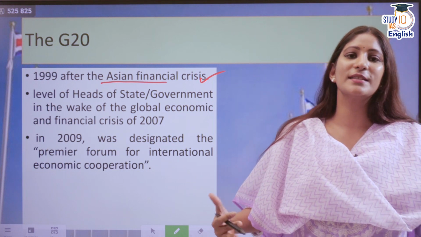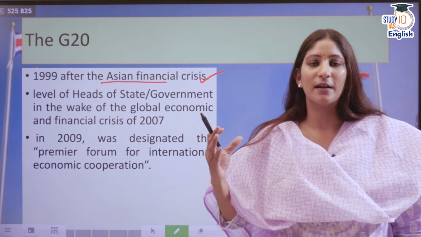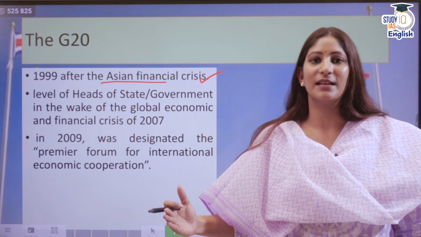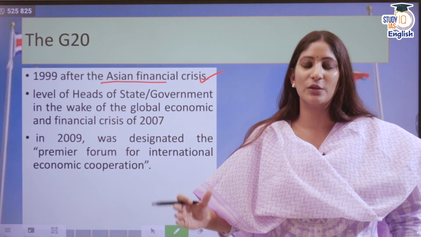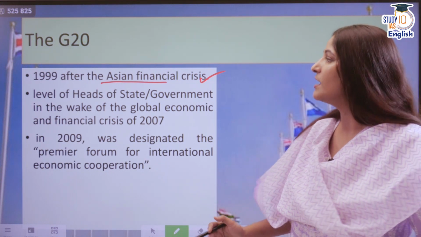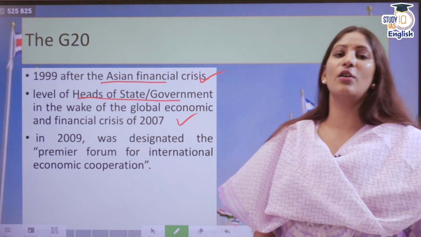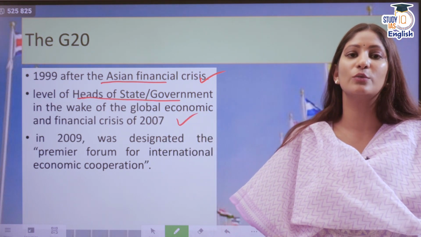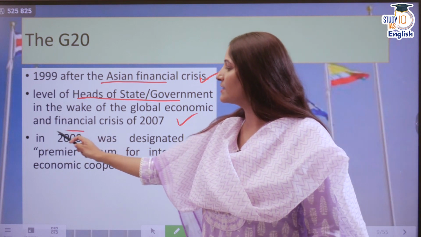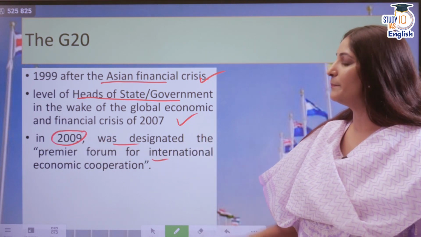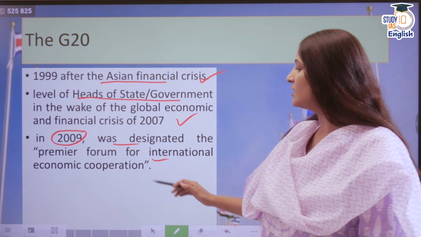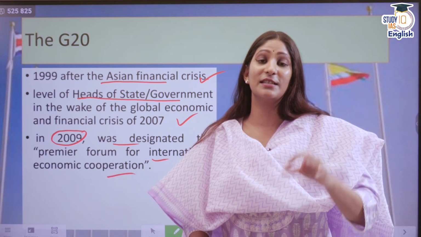Earlier it was a group in which finance ministers plus the governors of the central banks used to hold all these sorts of meetings. But it was elevated to the level of heads of state and government in the wake of the global economic crisis in 2007. Further, in 2009, it was designated to be the premier forum for international economic cooperation. That means it is the premier forum.